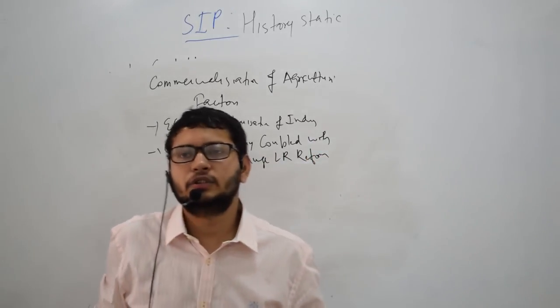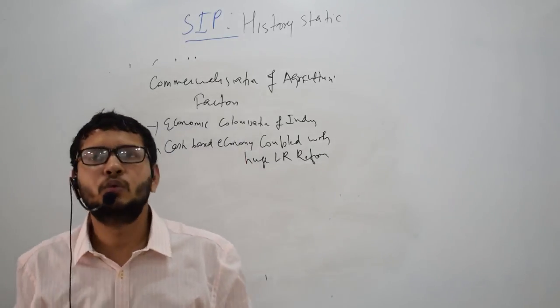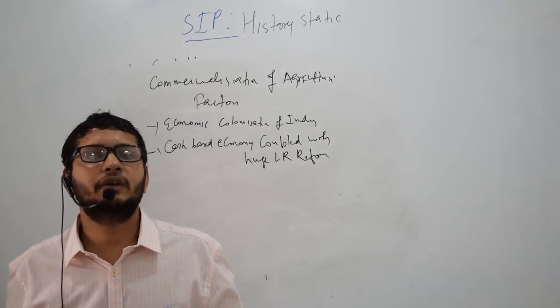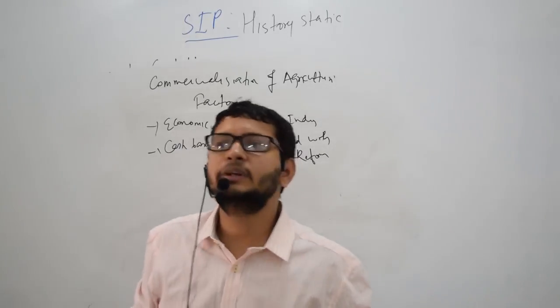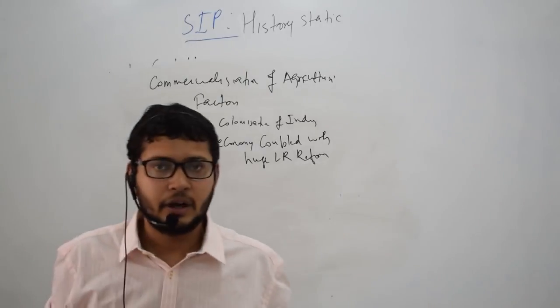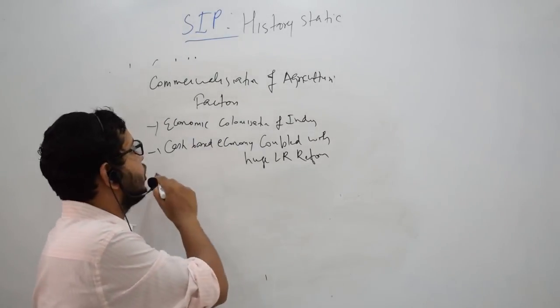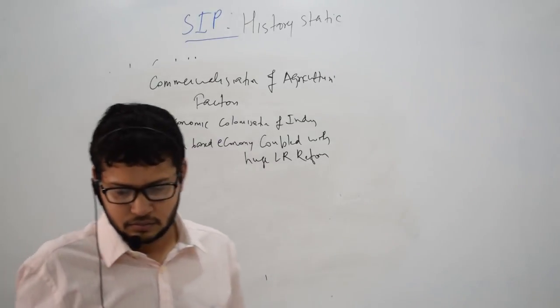As you know, they were demanding a large amount of land revenue, and in Ryotwari and Mahalwari they were demanding it in cash. Therefore, the farmers had no option but to grow cash crops to earn money to pay the land revenue. This also led to the commercialization of agriculture.